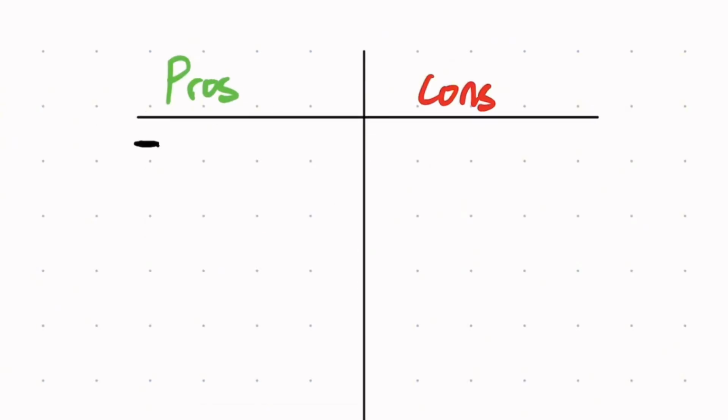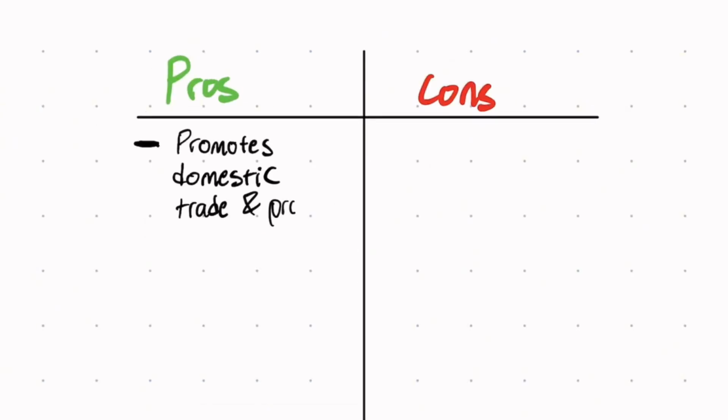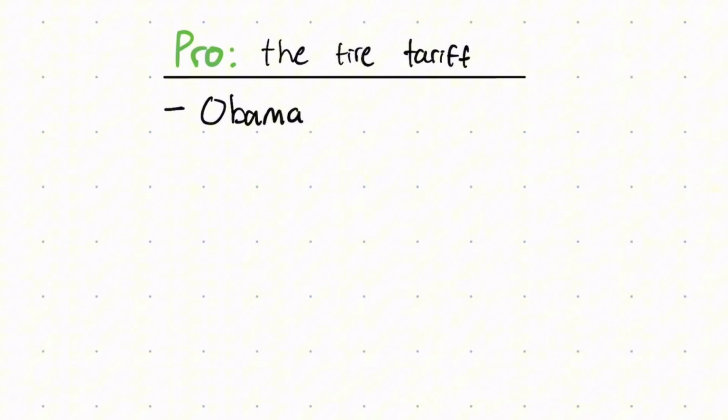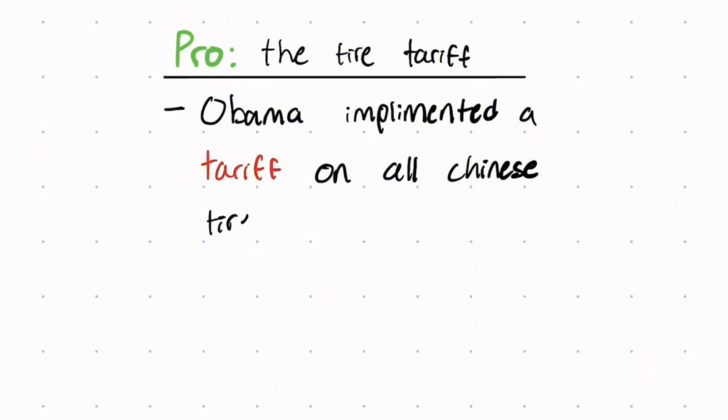So to really know what this means, we have to look at the pros and cons. The pros are it promotes domestic trade and production. The cons are it can easily lead to what we call a silent tax. Now, the most recent example of a tariff working in the United States is the tire tariff. When Obama was president, he implemented a tariff on all Chinese tires to protect the young and struggling American tire industry.